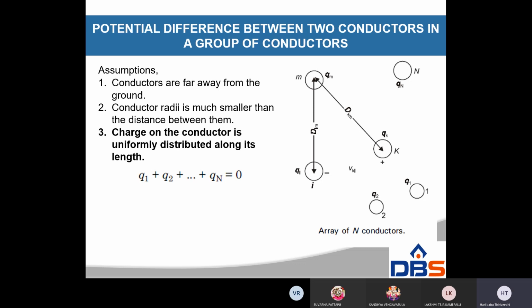The charges QA, QB, QC coulomb per meter length exist on the respective conductors. Let us find the potential at conductor A.